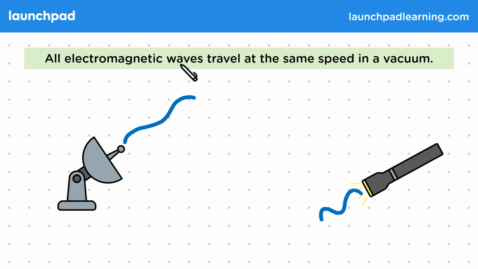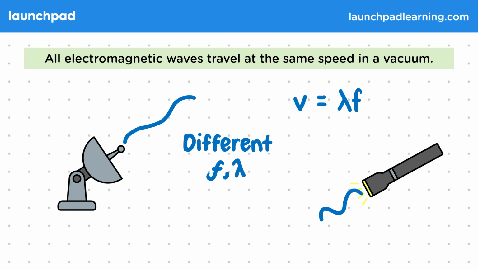Well, all electromagnetic waves travel at the same speed in a vacuum. Remember that the speed of a wave can be calculated by multiplying its wavelength by its frequency. And we can write this as the equation v = λf, where λ is the wavelength and f is the frequency. With these 2 types of EM waves, their frequencies and their wavelengths will be different.